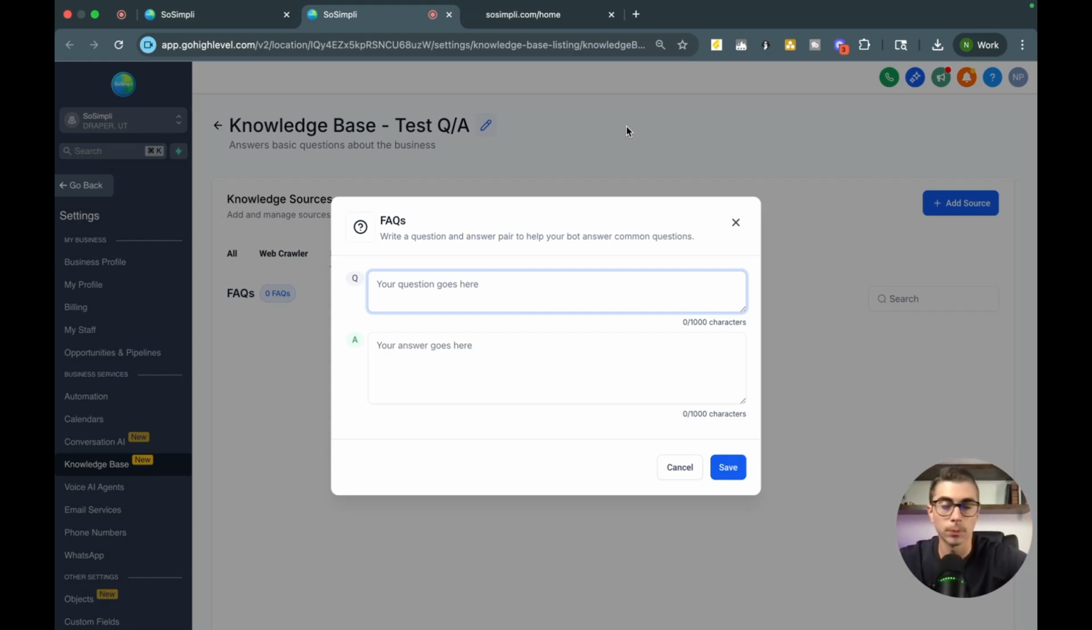Why do I need to build this out if they already have an FAQ page that I'm loading into the web crawler? You can try it without it. I've just, in my experience, when I've both put the FAQ in manually and then also have the web crawler, my bot has just performed better.